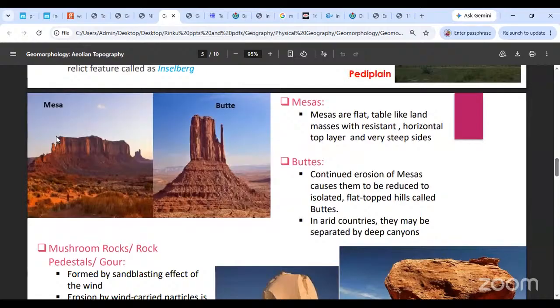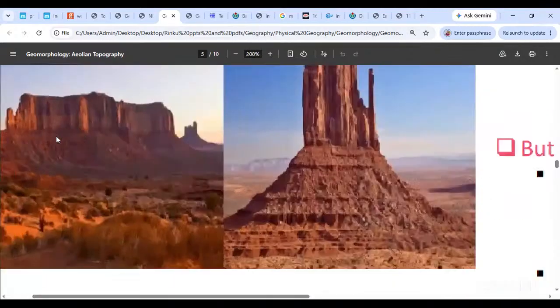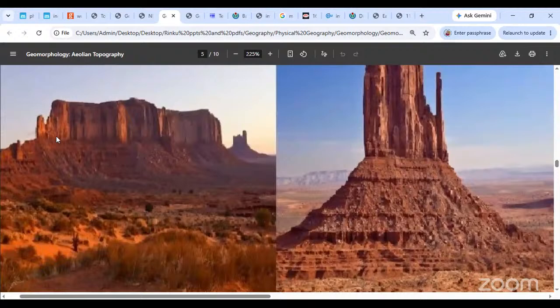So mesas are flat, table-like land masses, and the reason is that this is made up of a very resistant rock. This rock does not erode easily, the rest of the landscape erodes easily, so this rock remains standing. Last one standing type stuff. So this is called a mesa. Usually mesa meaning table, you will have a flat top and very steep sides. This looks like a table, doesn't it? Can you make out the shape? The flat top and steep sides, that is what a mesa is.